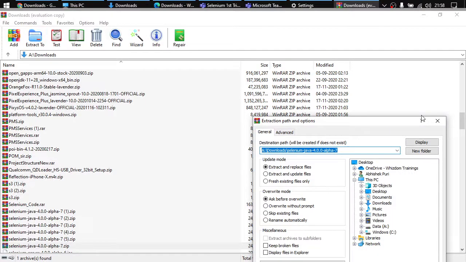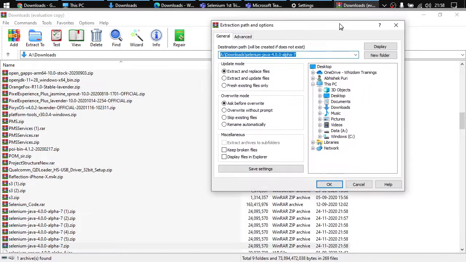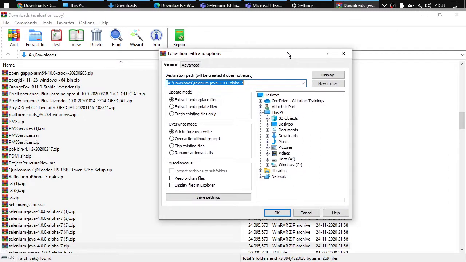The software I'm using to extract content is WinRAR. You can also download it from rarlab.com. It is completely free of cost. You can simply download it and start using it.